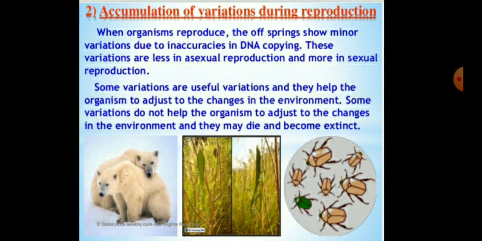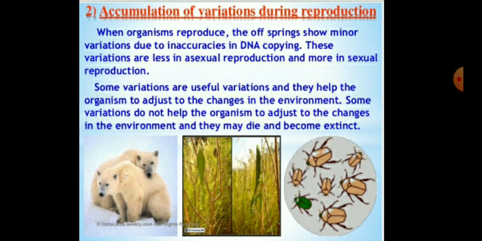So children, when organisms reproduce, we know about reproduction. Reproduction is a biological process. There are two types of reproduction, asexual reproduction and sexual reproduction. Then the offspring form. Offspring means progeny, or we can say children.